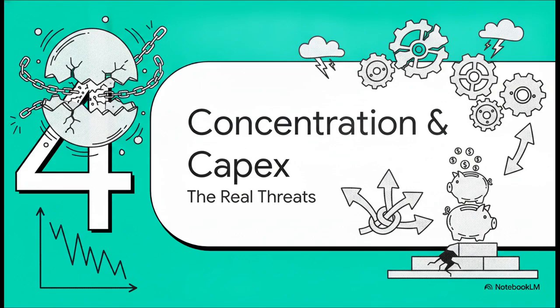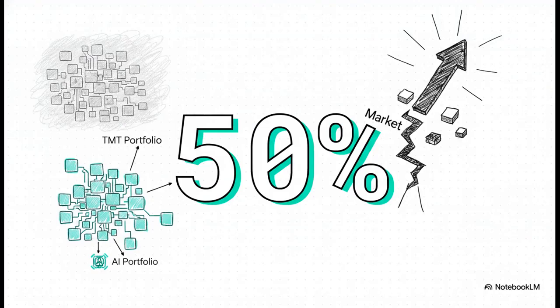Section 4. Concentration and capex risks. The real threats. Let's anchor our narrative in reality with this number, 50%. Roughly half of all S&P 500 total returns since 2023 have been driven by a highly concentrated AI portfolio. What's truly concerning is the structure of this concentration.